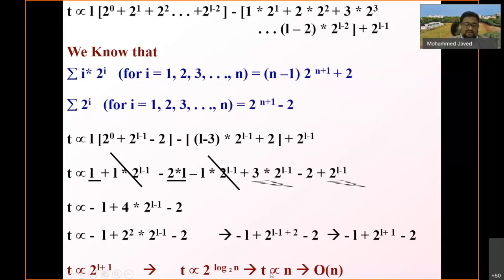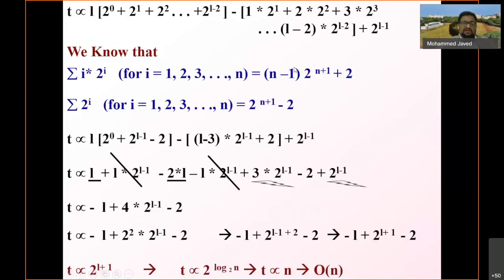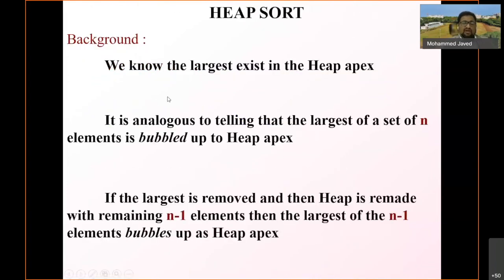L is log n to the base 2. So if you substitute here, T is proportional to n, and this is omega. So the moment is proportional to O of n, right? So it is O of n. So this is the complexity analysis with respect to the heap movement.